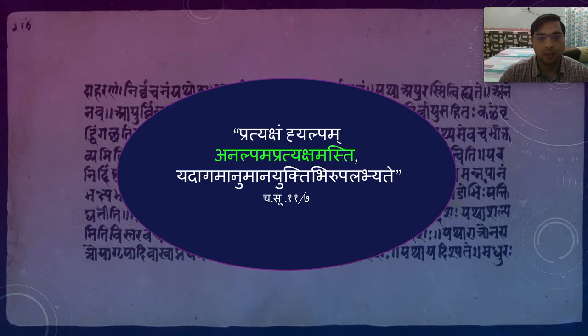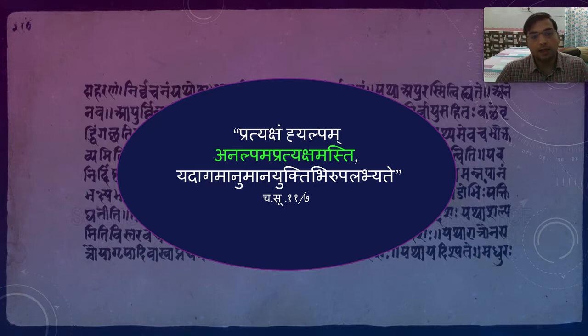Pratyaksham hi alpam, analpam, apratyaksham asti. It means प्रत्यक्ष ही अल्प है, जो प्रत्यक्ष है वो अल्प है. Alpa means it is less. अनल्पम अप्रत्यक्षम अस्ति. जो अप्रत्यक्ष है मतलब जो हमें दिखता नहीं है, the things which we cannot see, they are analpam. Analpam means they are in huge quantities, they are not less.